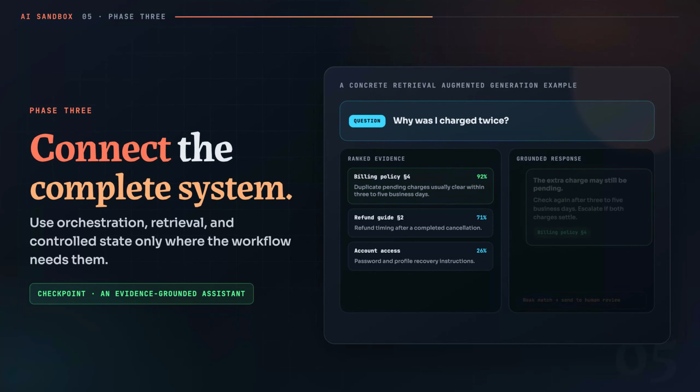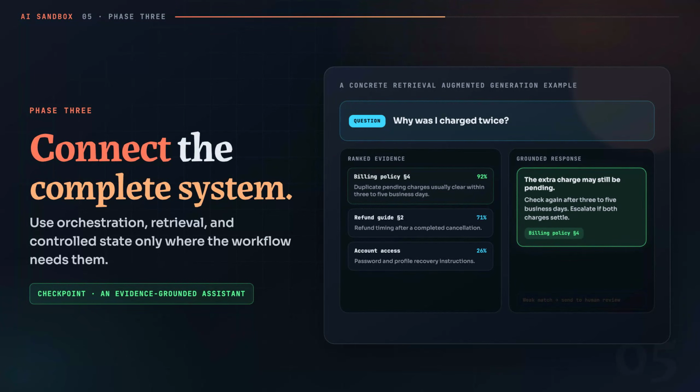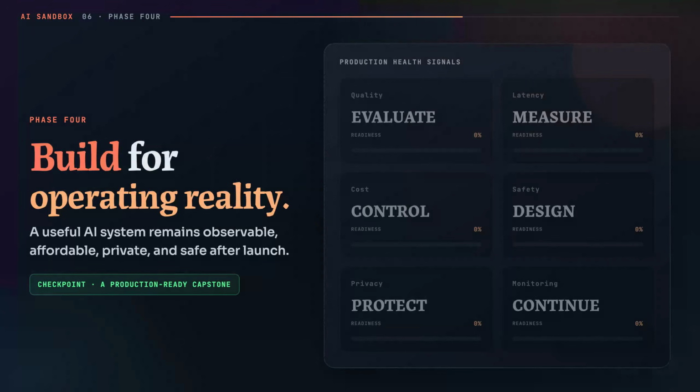The LangChain graph framework adds explicit state and controlled branching for workflows that need multiple steps. Use it when the process genuinely needs retries, tools, checkpoints, or human approval. Do not turn a simple request into an agent just because agents are popular. Your checkpoint is an evidence-grounded assistant. Show the retrieved sources, test questions with and without an answer, and include a safe path when the system is uncertain.